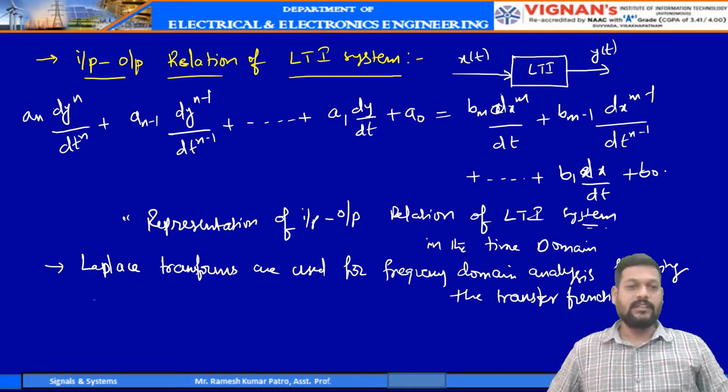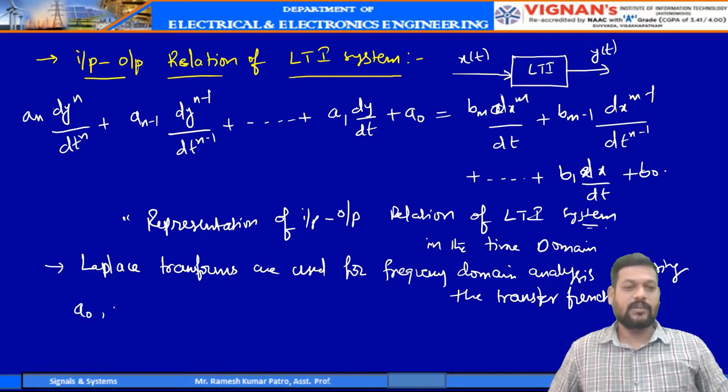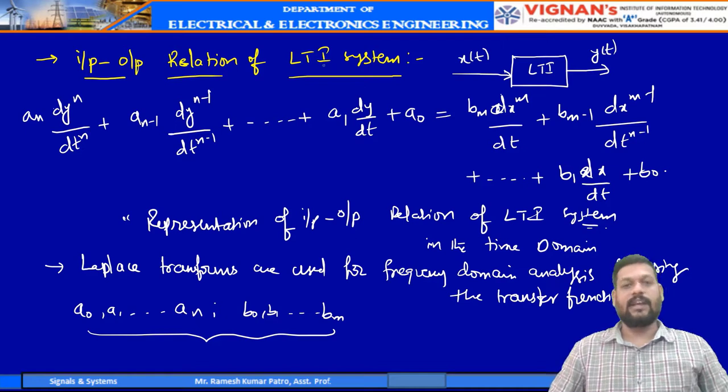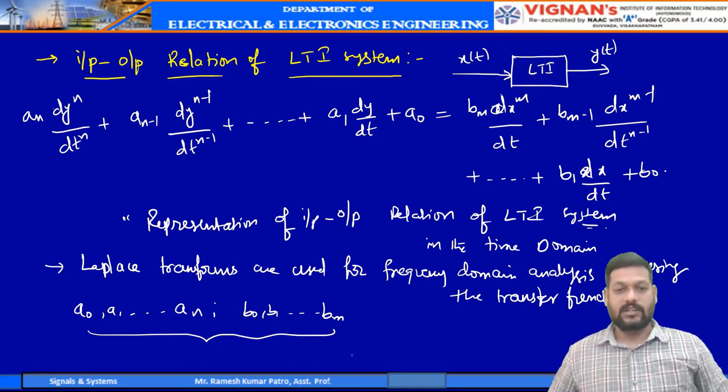Here the coefficients a0, a1 up to an, and b0, b1 up to bm are all real values. Then this system is said to be an LTI system.